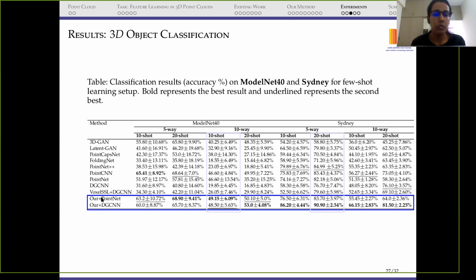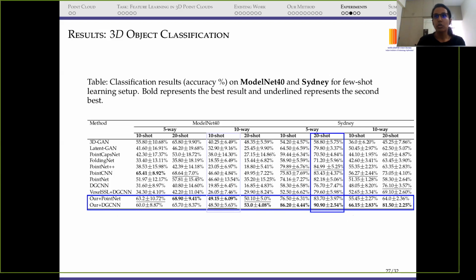PointNet and DGCNN are quite famous works in the point cloud processing area. We considered these networks as supervised networks, and we pre-trained them with our method. We can see that in the majority of cases, they outperform the existing unsupervised methods, supervised methods, and even the one which recently came as a self-supervised network.